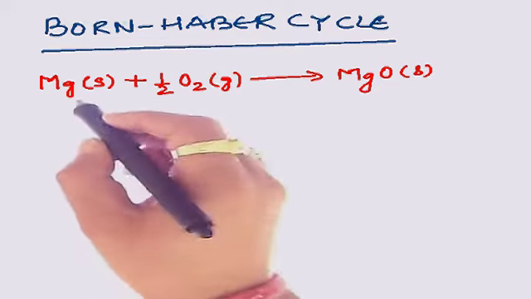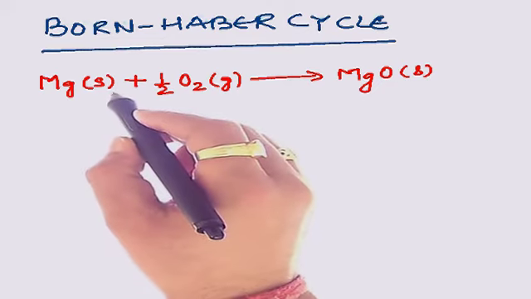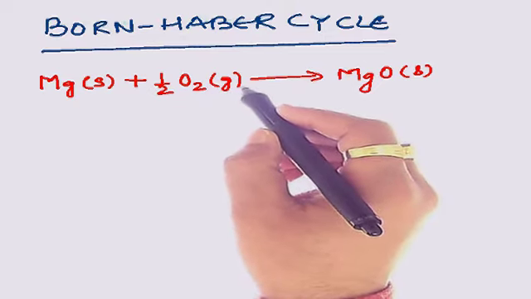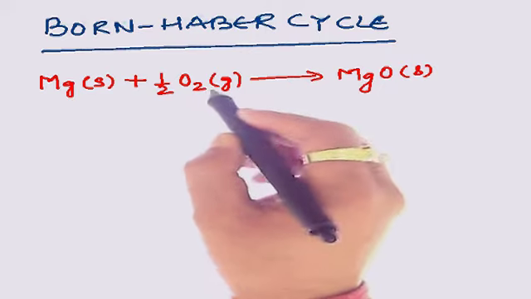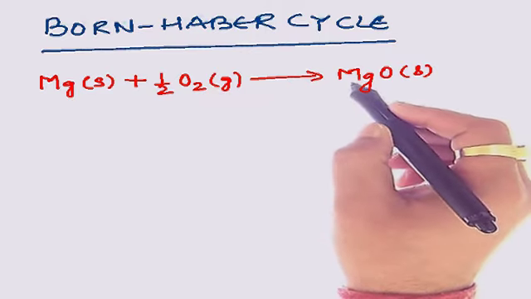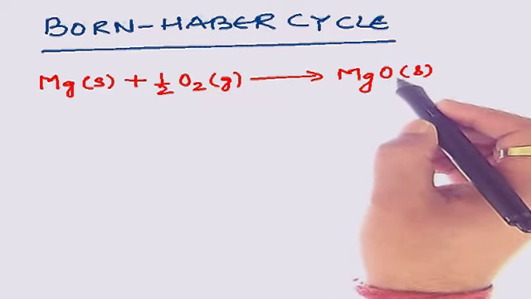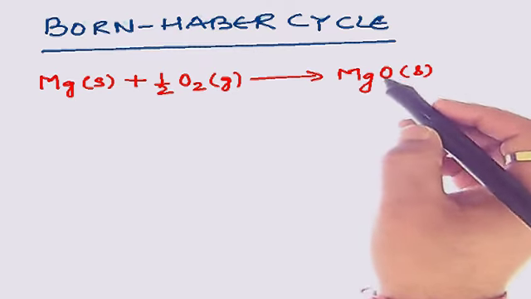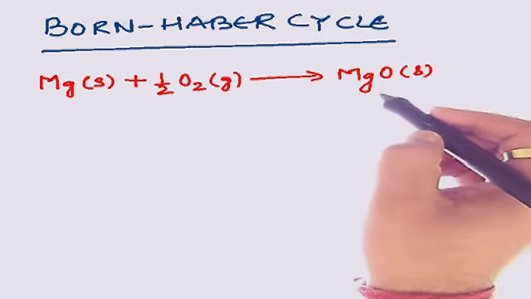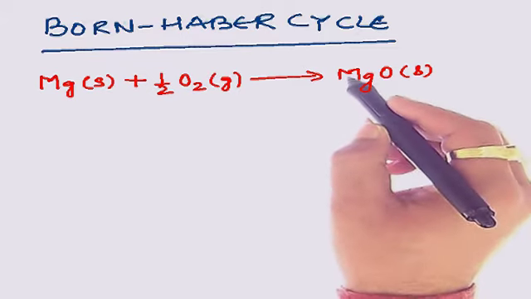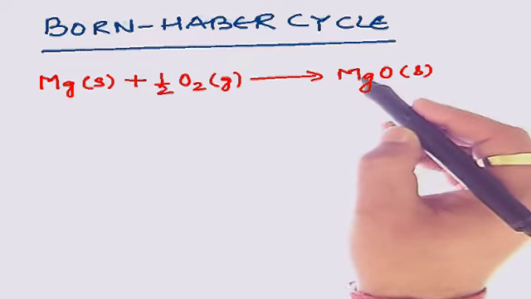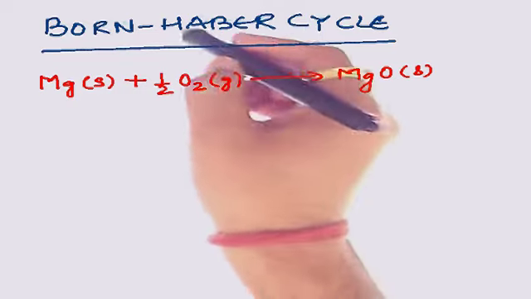Here we have magnesium, being a metal, which will have a solid phase existence. Next we have dioxygen, which will have gaseous phase existence. These two will combine with each other through ionic bonding, forming magnesium oxide, which will be a lattice. So when magnesium oxide forms as a lattice, there will be involvement of some energy which we call lattice energy, and that energy has to be determined with the help of the Born-Haber cycle.